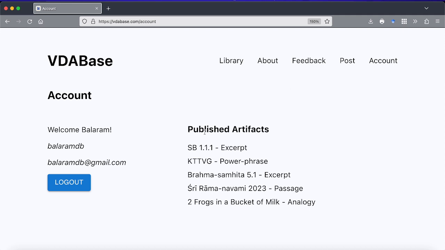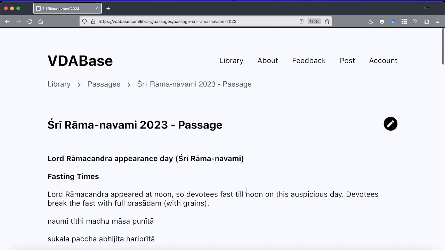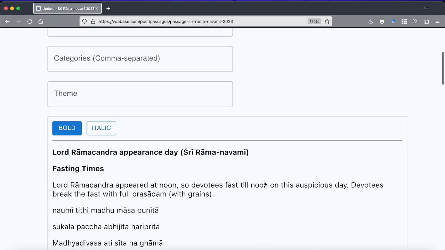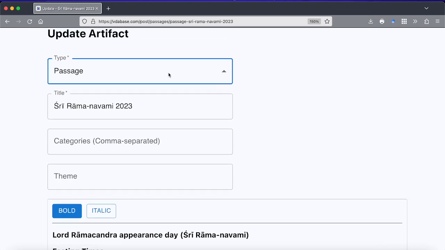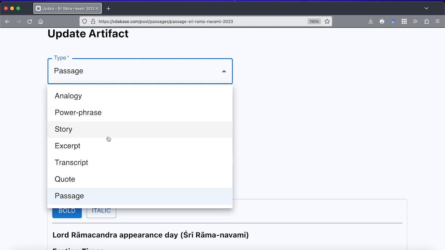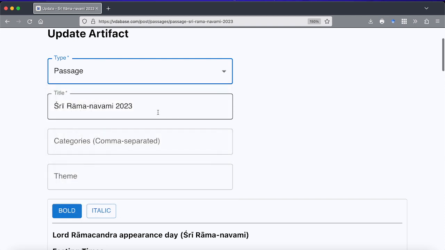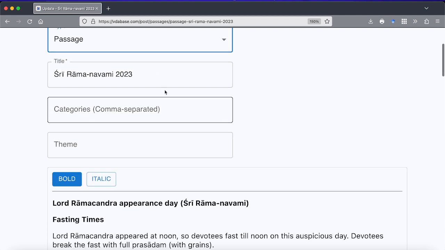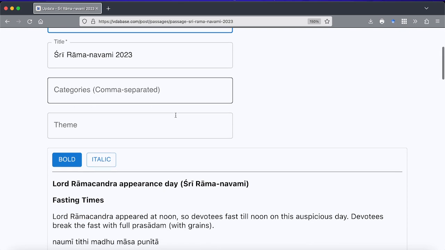It takes you to the account page, and these are my published artifacts over here on the right side. So you can click one of them and edit it. This is the type of passage that I'm posting. This is the title, and these are the tags or the categories.